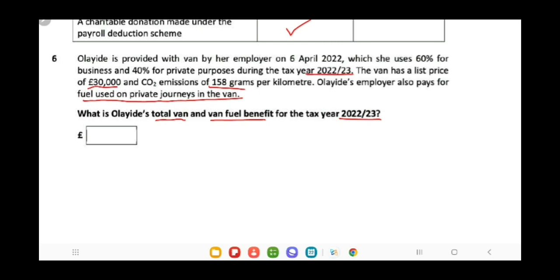Remember, if the private use is insignificant, then no benefit will be added. But here the private use is not said to be insignificant, so we have to record such a benefit, and the rates will be given to you in your exam, so there is no need to learn them. The benefit to be recorded for the van is 3600, and for the fuel benefit, the benchmark amount for tax year 22-23 in accordance with the Finance Act is 688.